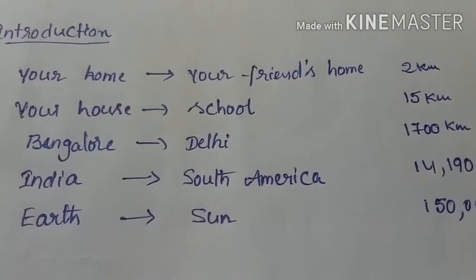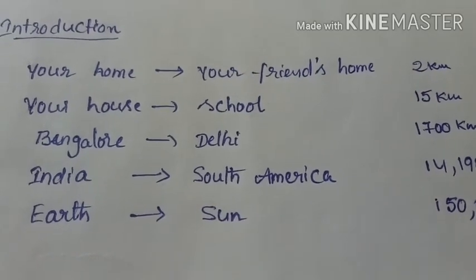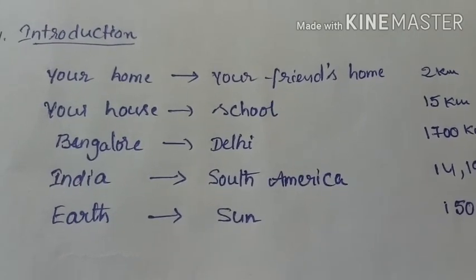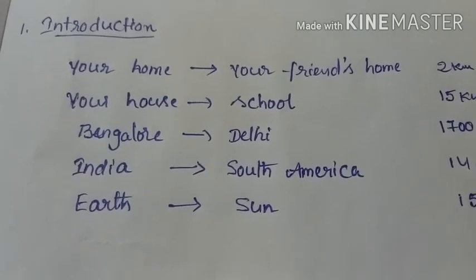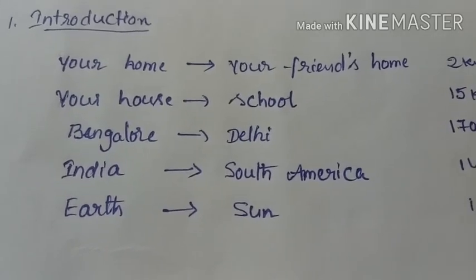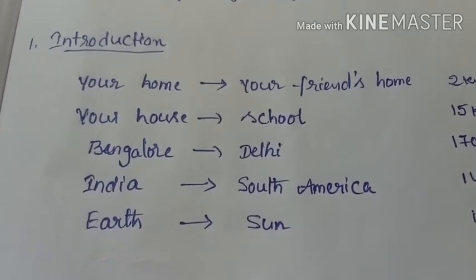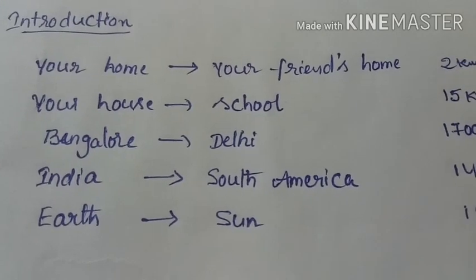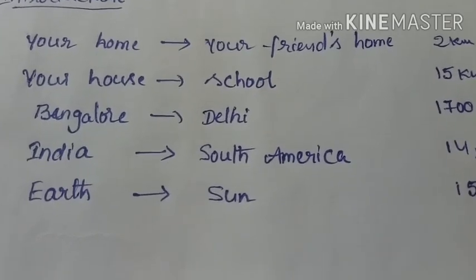What is the distance between your house and your friend's home? 2 kilometers. Okay, fine. How far from your house to school? It might be 15 kilometers. It is not a very big number, that means it can be conveniently represented. Now, what is the distance from one city to another, just like Bangalore to Delhi? It might be 1700 kilometers.